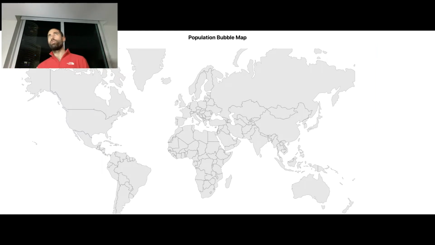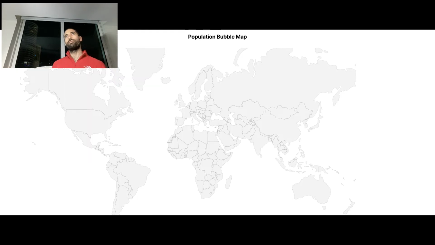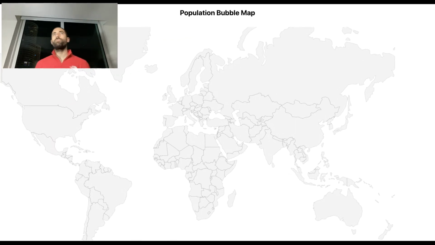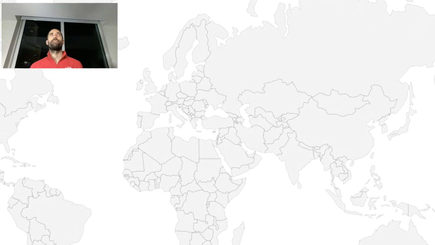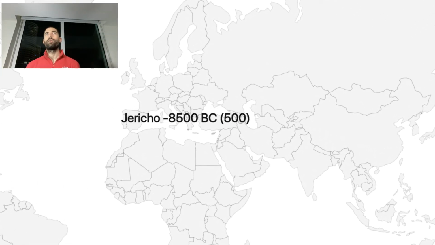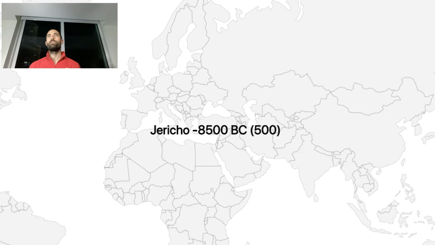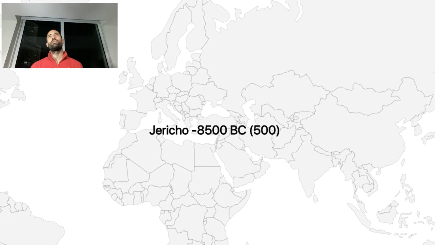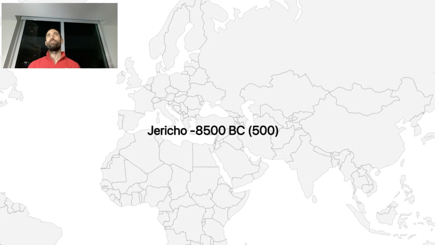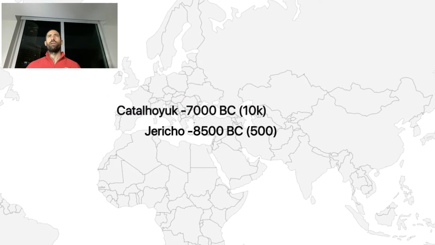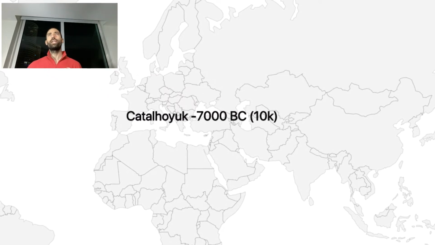Here is a cool bubble map animation showing the same chart. So enjoy. Jericho, about 10,000 years ago, was a small town. Only about 500 to 1,000 people lived in it. Then we had Katahoyuk in Turkey.